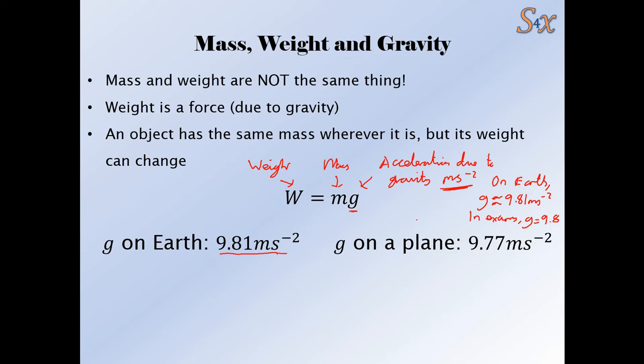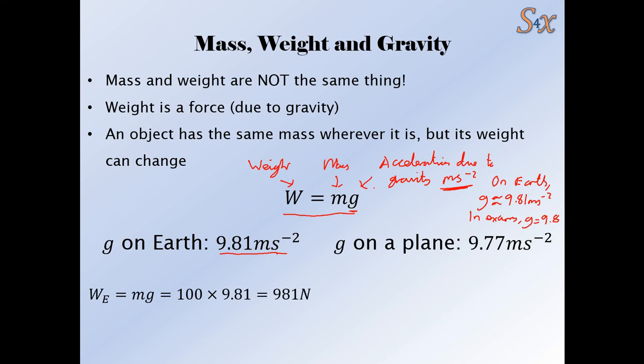It's just important to realize that g isn't the same everywhere, and therefore your weight isn't the same everywhere, because look at this formula. Your mass stays the same, but g changes. The higher up we go, g gets lower and lower, so also your weight gets lower and lower. So on the Moon, for instance, g is much smaller. g is only about a sixth of what it is on Earth. So your weight is considerably lower. Your mass is the same. So if you go to the Moon and you have a mass of 80 kilograms, your weight used to be about 800 newtons, but it'll be between 100 and 200 newtons when you're on the Moon, considerably lower.